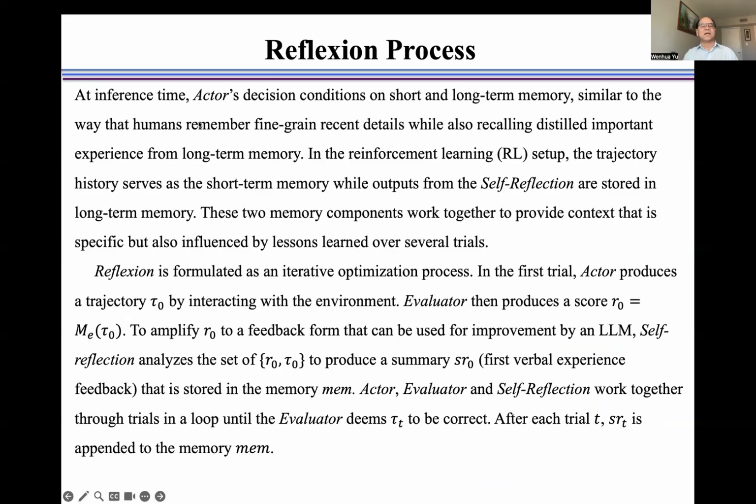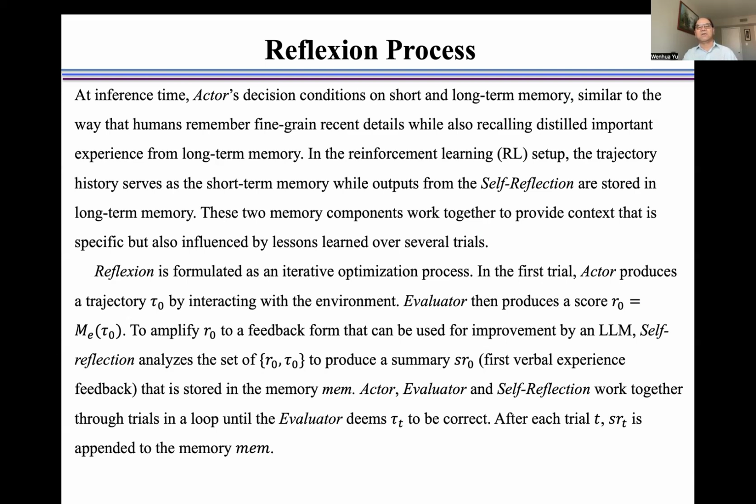At inference time, the actor's decisions are conditioned on short and long-term memory, similar to the way that humans remember fine-grained details while also recalling distilled important experience from long-term memory.